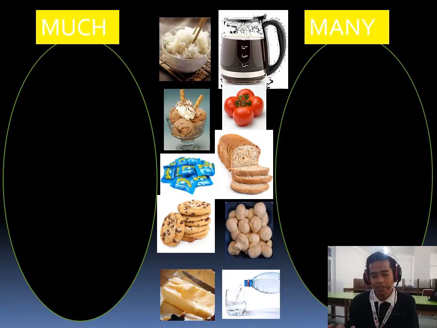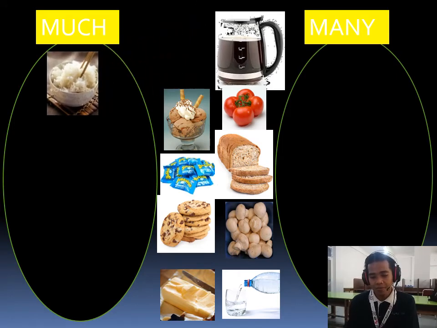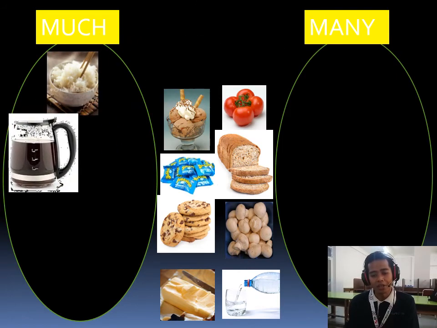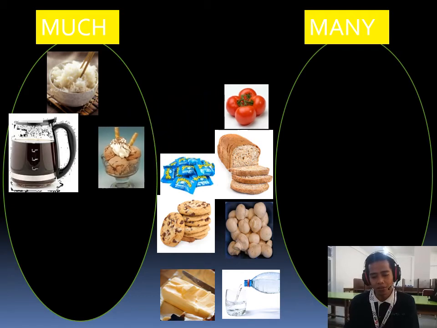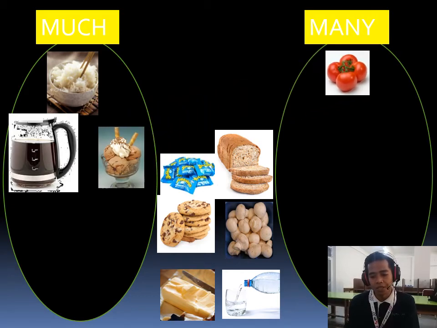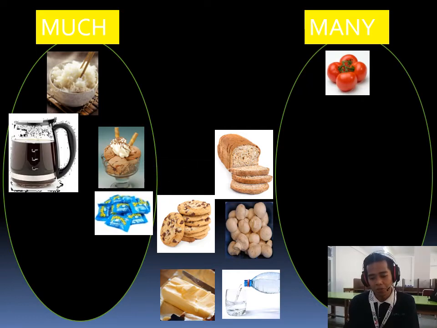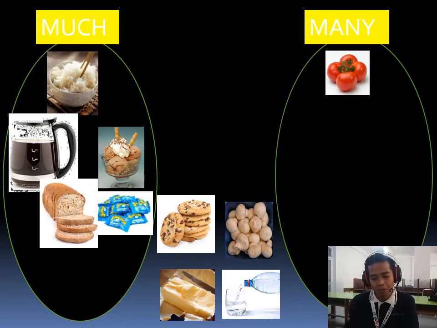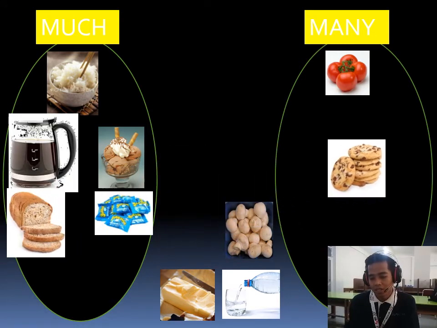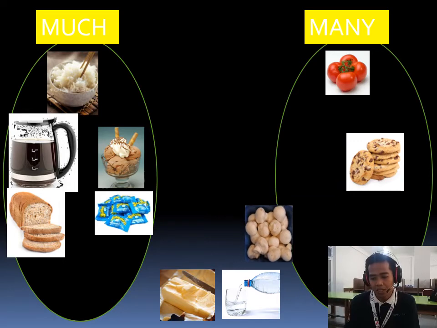Okay, next. Look at the picture. Rice, coffee, and then ice cream go into much, tomatoes into many, and then biscuit or candy into much, and then bread into much, and then biscuits into many.